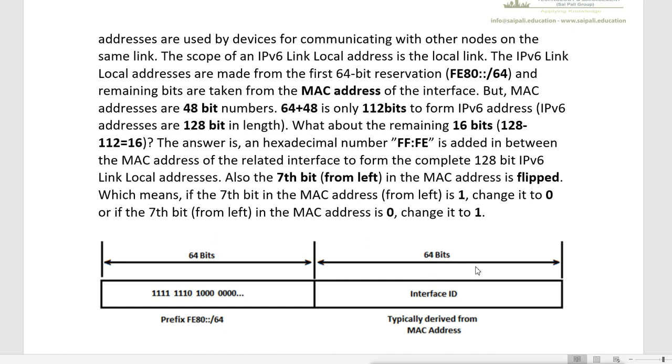So what does the machine do? Because it is automatically generating, it uses a fixed value here. It uses this fixed value to create the 64-bit interface ID. This value is 16 bits, so it will add these 16 bits in the middle of the MAC address to create the 64-bit interface ID for the device.